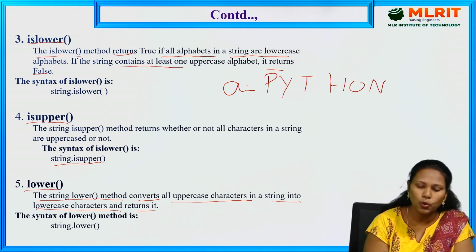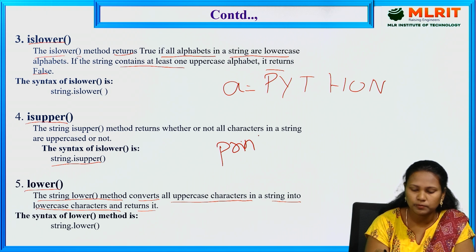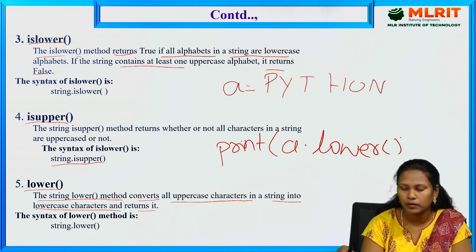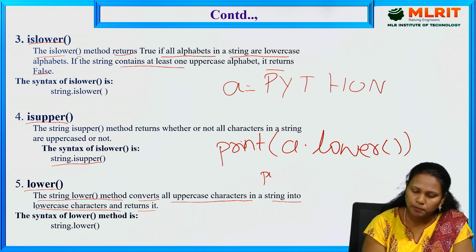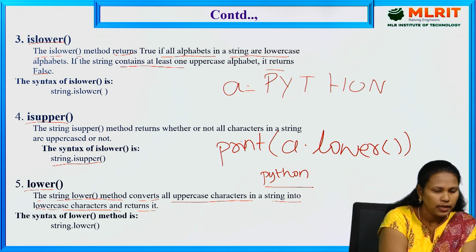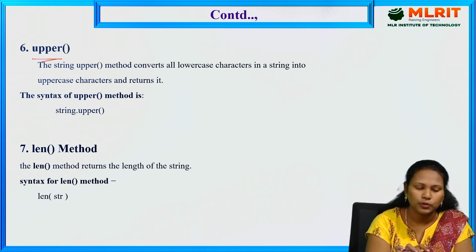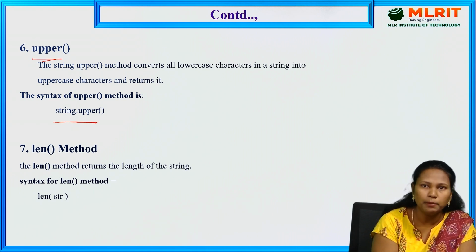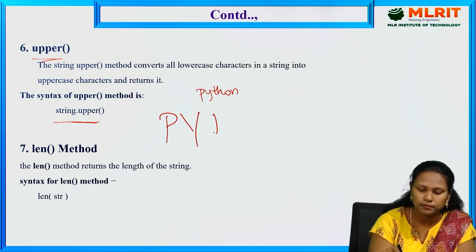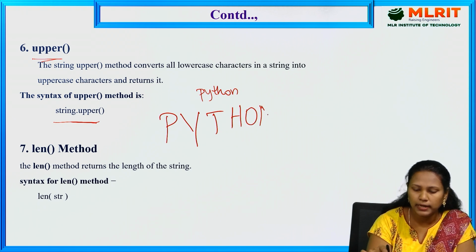If I use print A dot lower, it displays python in small cases only. And the next one is upper. The upper method converts all the lowercase letters into uppercase, so it converts python to PYTHON. In this way it is converting.